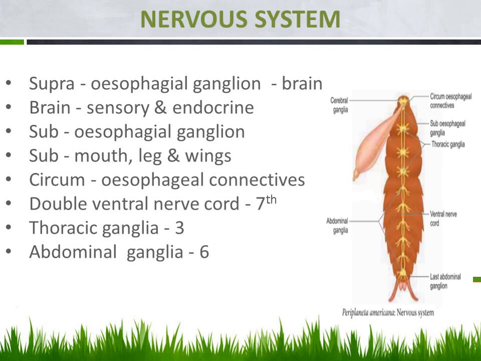Then overall 9 ganglia are there, other than the supra as well as the sub. Among these, 3 ganglia are located in the thoracic region. Can you watch there? So that is noted as the thoracic ganglia. The remaining 6 ganglia are located in the abdominal region, noted as the abdominal ganglia. Right. So from these ganglia, of course, the nerves will be supplied to the body. Is it clear? So that is all about the nervous system of cockroach. Fine.